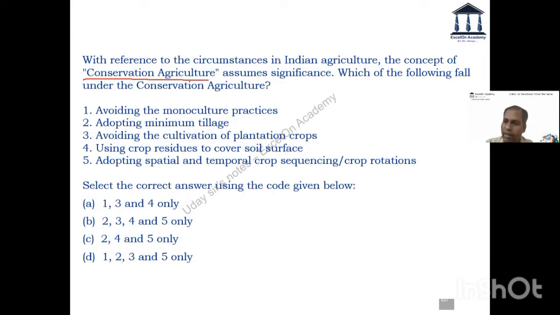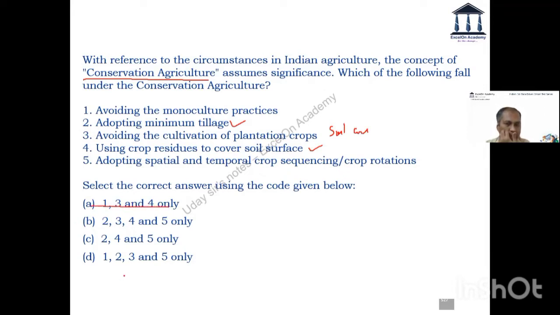Good. Yeah, you're right, Bhavna. So I also feel this is true. So minimum tillage is there, and this is there. What are 2 and 4 doing? 2 and 4 are helping me in soil conservation, and it is talking about conservation. 2 and 4 is definitely there. So let me strike off options which do not have both 2 and 4.